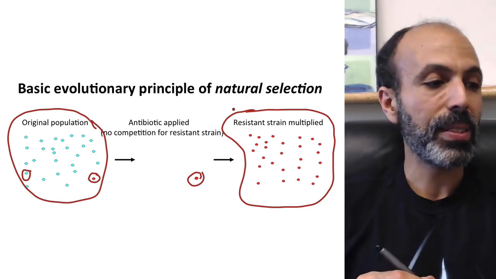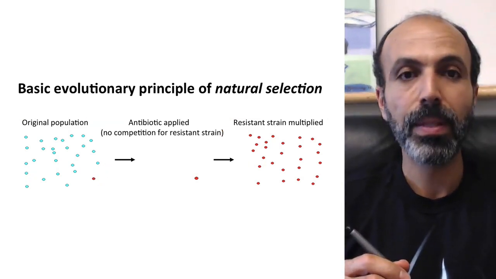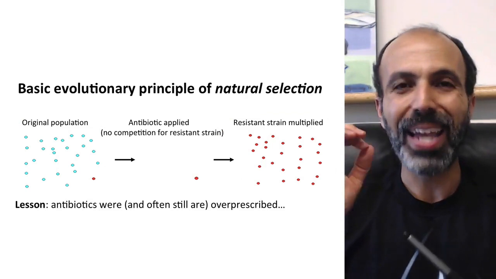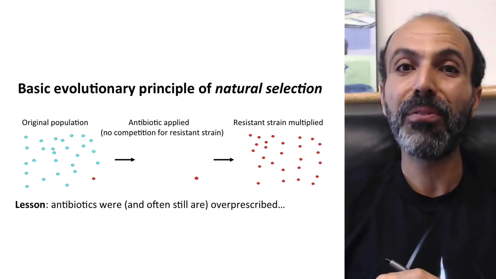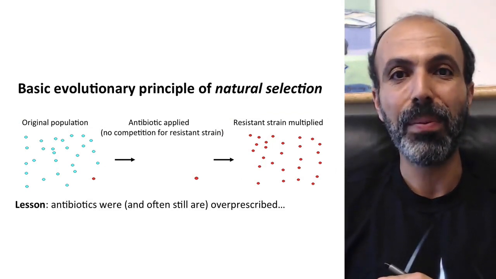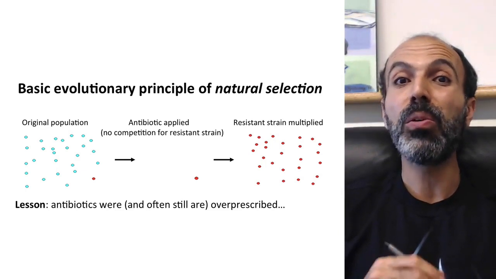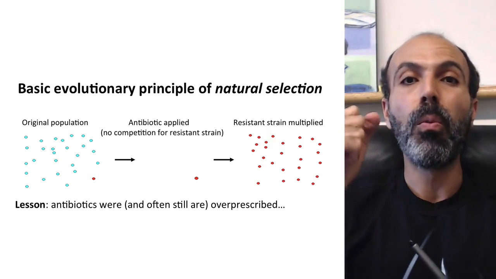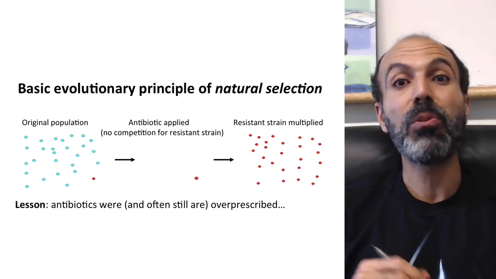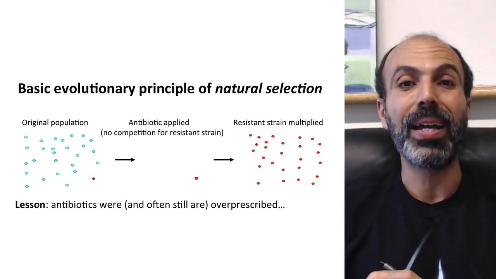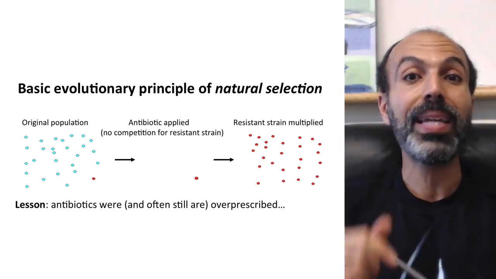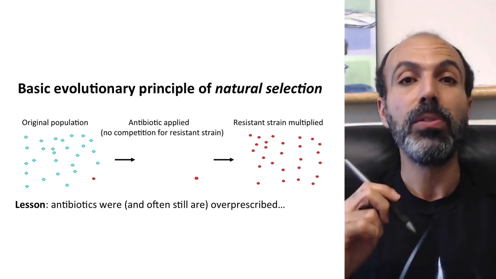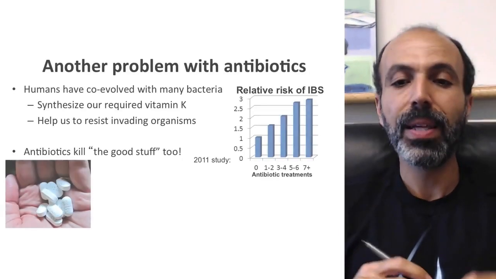The reason for this, and the lesson to be learned here, is that antibiotics were, and very often are, still overprescribed. By taking antibiotics when you don't need them, you actually make the population of staph in the world more resistant. And that makes it harder for the people who actually do need the antibiotics. So it's very important to only take antibiotics when you really need them. Don't take them as a precautionary thing. It's very bad.